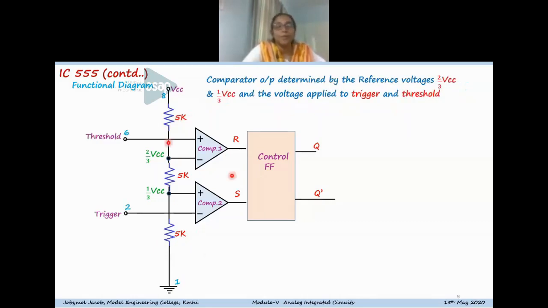Now the other pins of the comparators are connected to the threshold pin as well as the trigger pin, that is pin number 6 and 2. The voltages applied at these two pins and the reference voltages determine the transition of the flip-flop; based on this, the flip-flop will change its state.